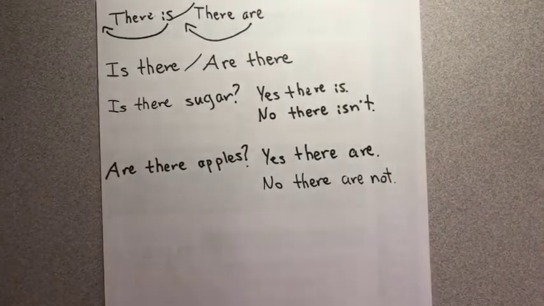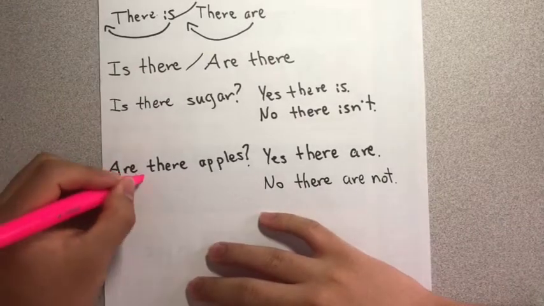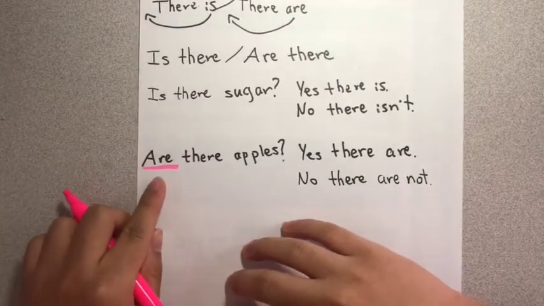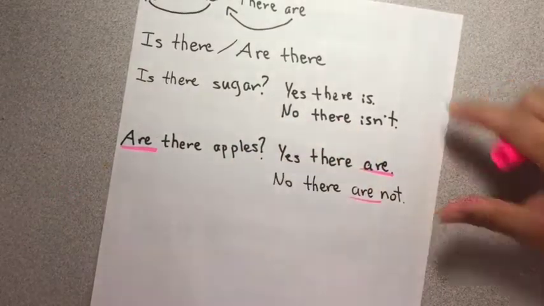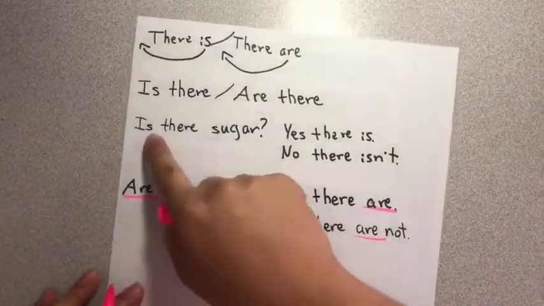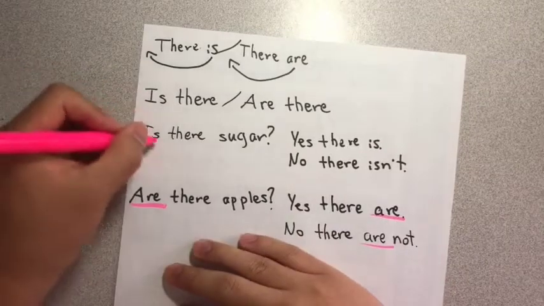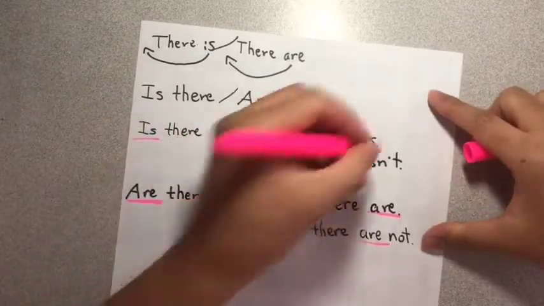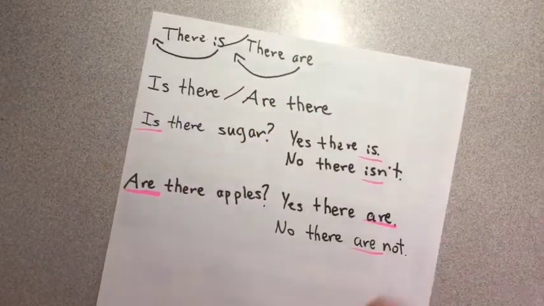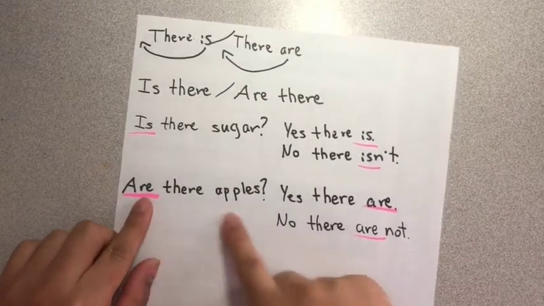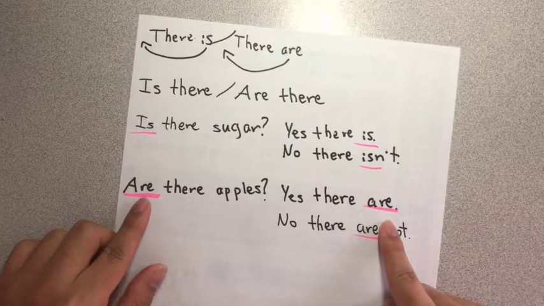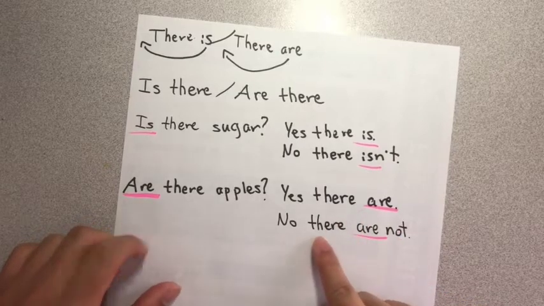So, in this question, we have the word are. So, in our answer, we write the word are. In this question, is there sugar? Is. And in the answer, is. So this is the question word. Are there apples? Yes, there are. Are there apples? No, there are not.